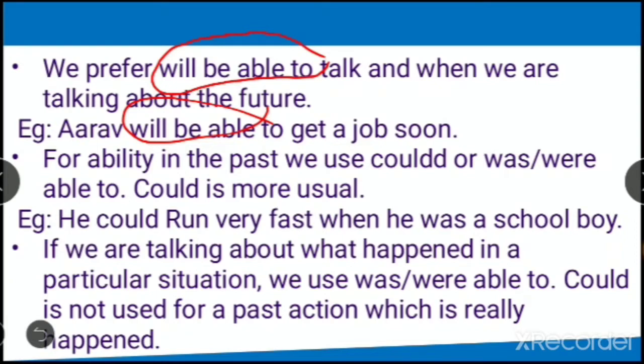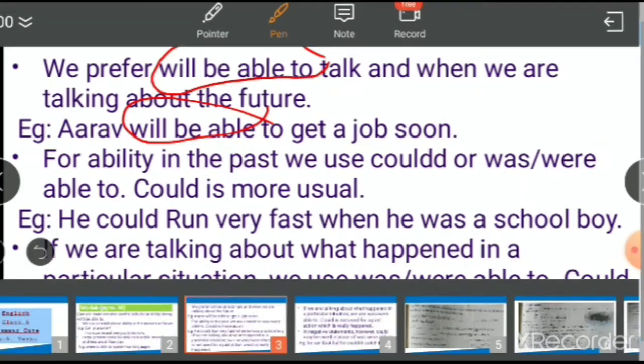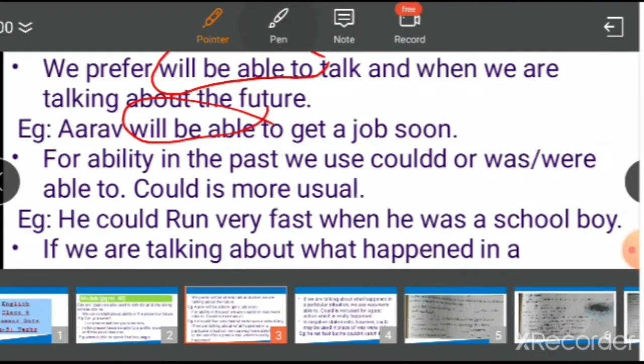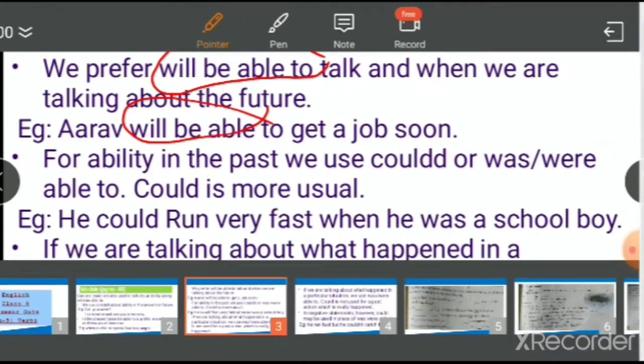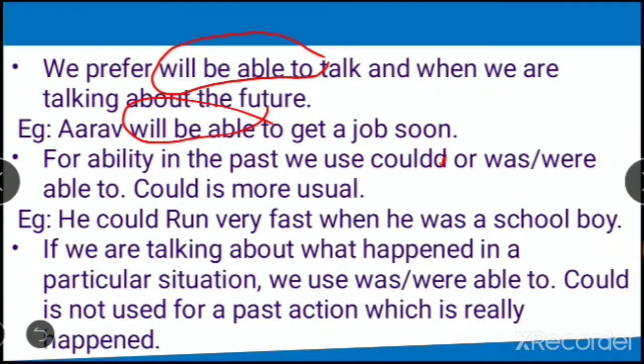Okay, let's go to the next point. For ability in the past, we use could or was or were able to. Could is more usual. Now when you are talking about something that you were able to do in the past, we talked about present, but if you are talking about past, we can use could or was or were able to.